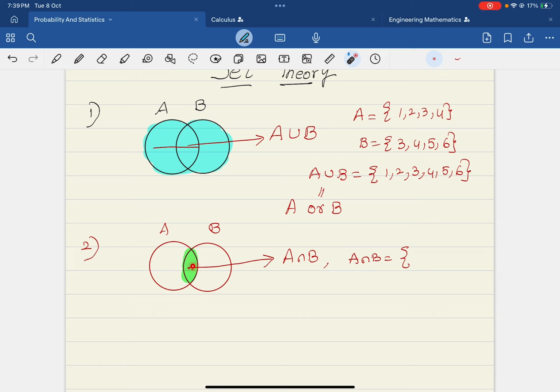So these 3, 4 are the members of this A intersection B. So we say that {3, 4} is A intersection B.